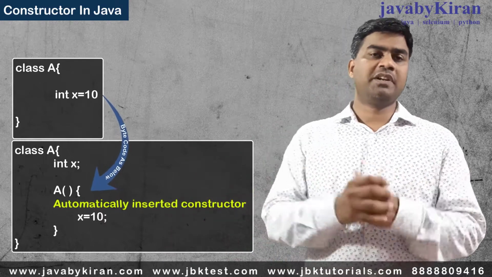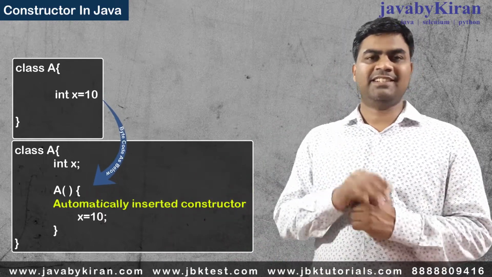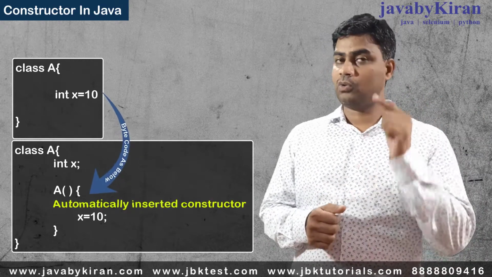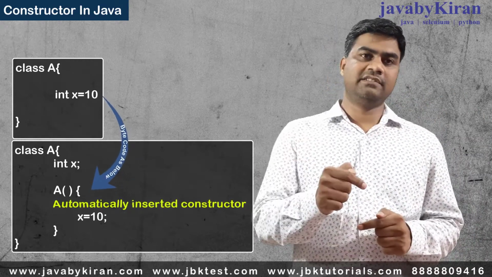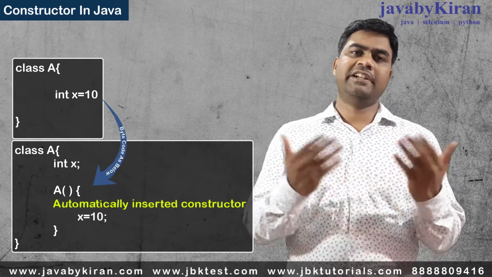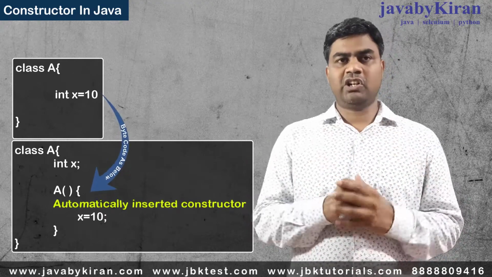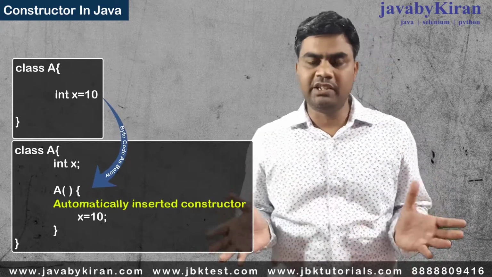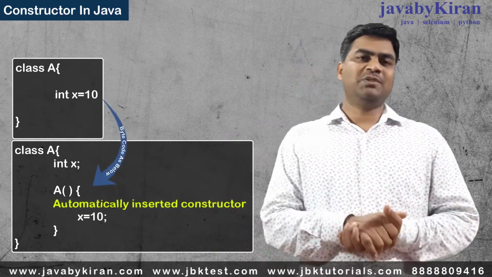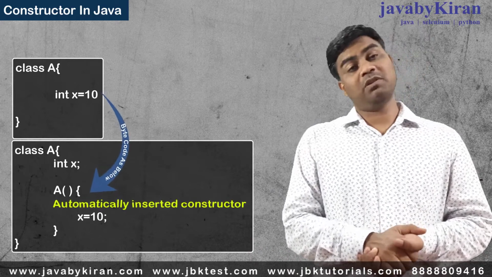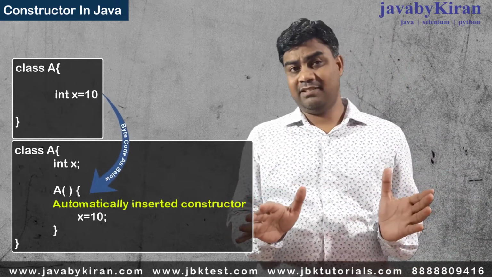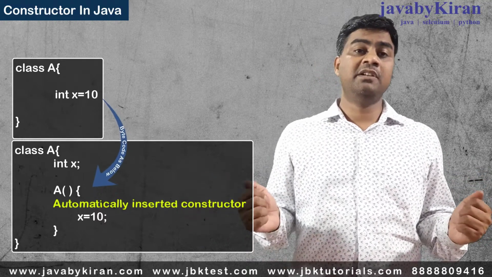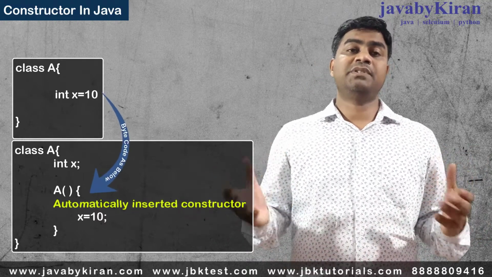Next, what does automatically happen again? Here, int x equal to 10 I wrote, that is initialized automatically inside a constructor. And one variable is there, int x. So this thing, class A, int x, constructor x equal to 10, happened automatically. I didn't do anything. So Java itself is doing initialization of global variables. I just wrote int x equal to 10. But how is Java initializing the variable? By using a constructor.